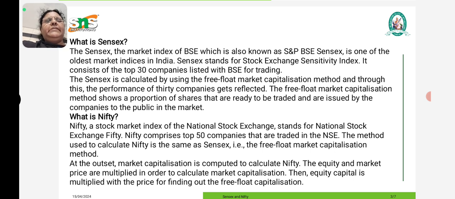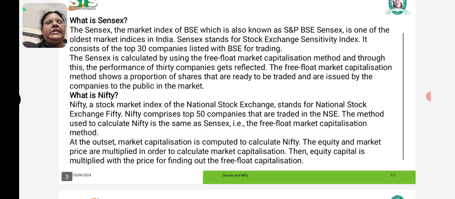Sensex, the market index of Bombay Stock Exchange, which is also known as S&P BSE Sensex, is one of the oldest market indexes in India. Sensex stands for Stock Exchange Sensitivity Index. It consists of top 30 companies listed in Bombay Stock Exchange for trading. The Sensex is calculated by using the free float market capitalization method, and through this the performance of 30 companies gets reflected. The free float market capitalization method shows a proportion of shares that are ready to be traded and are issued by the companies to the public in the market.